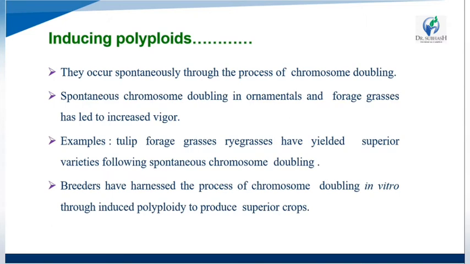Breeders have harnessed the process of chromosome doubling in vitro to induce polyploids and produce superior crops.